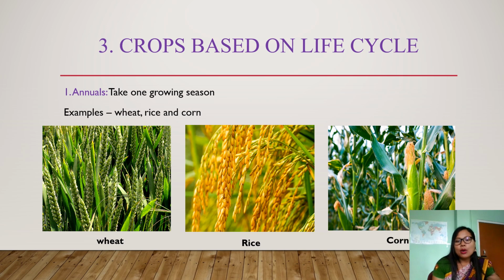All plants don't have the same life cycle. Based on their life cycle, crops are again divided into three types: annuals, biennials and perennials. First we'll discuss annuals. Annuals take one growing season to complete their life cycle. Annual simply means it occurs once every year, isn't it? Some examples of annuals are wheat, rice, and corn.